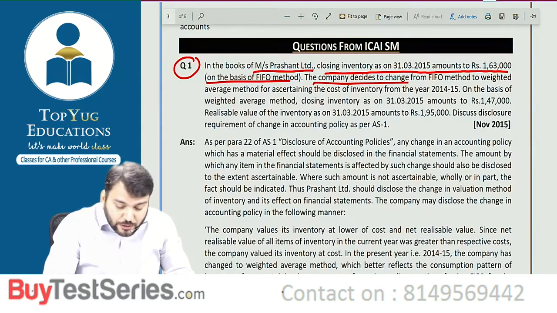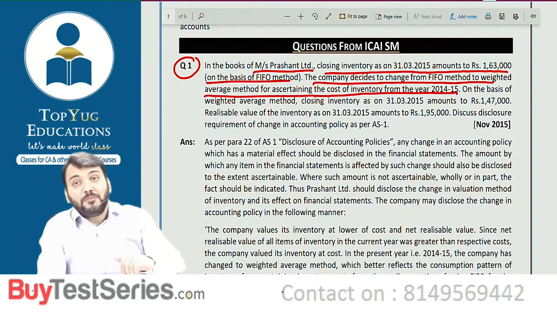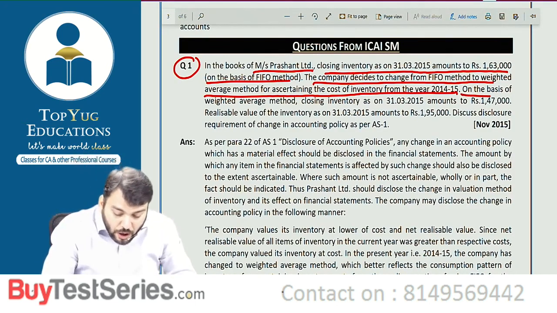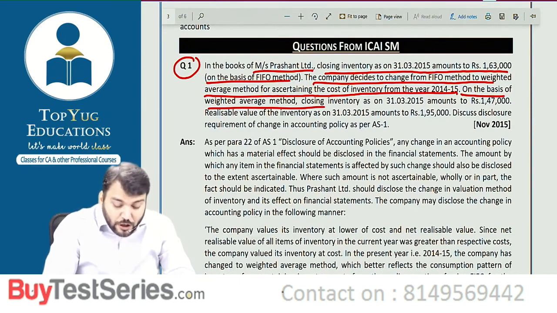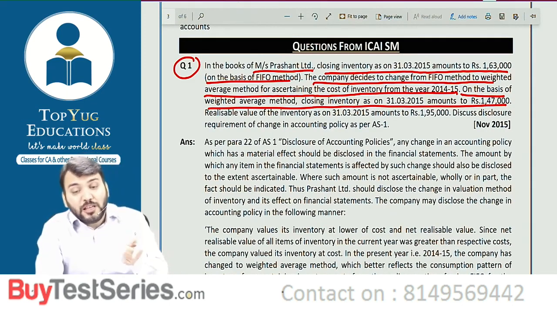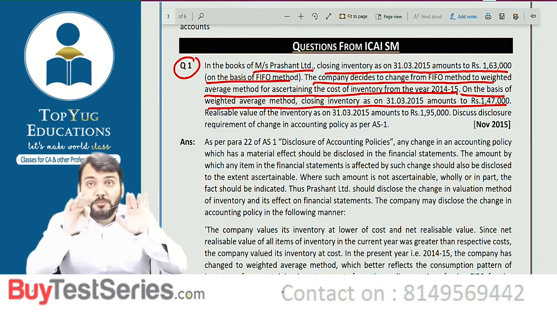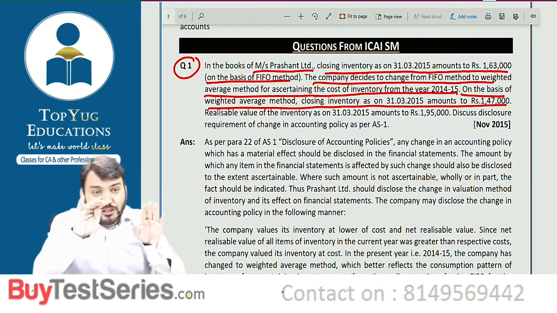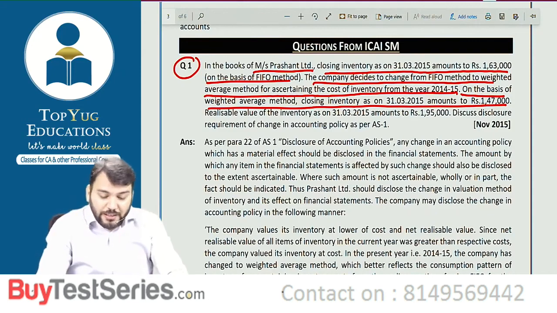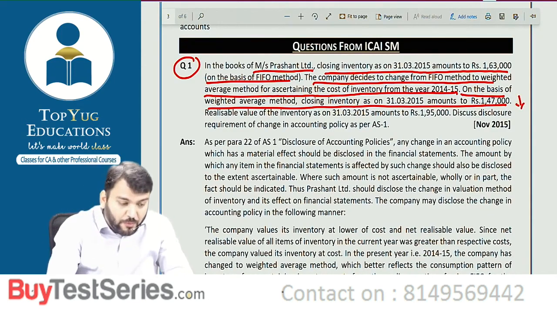The company decided to change from FIFO method to weighted average method for ascertaining the cost of inventory from year 2014-15. Means from 14-15 now they want to change from FIFO to weighted average price method. On the basis of weighted average method, closing inventory will now become 1,47,000. So if it was 1,63,000 under FIFO, now under weighted average it becomes 1,47,000. Means our closing stock will decrease. If the closing stock decreases, our profit will also decrease. So can I say profit will decrease by how much?